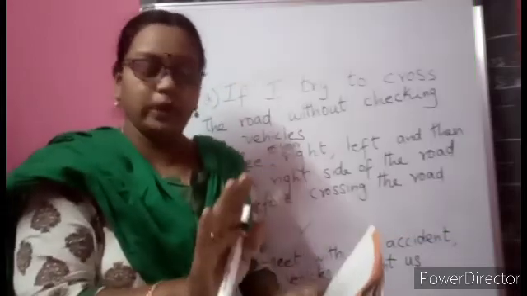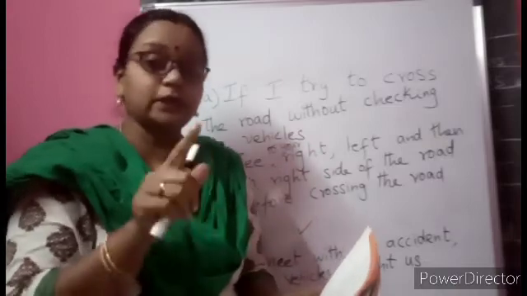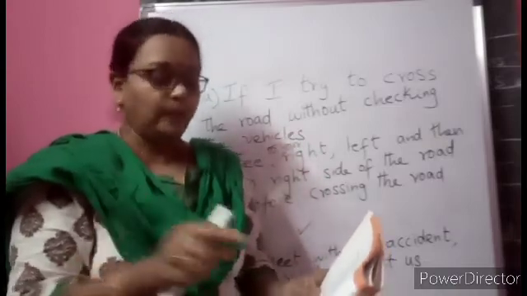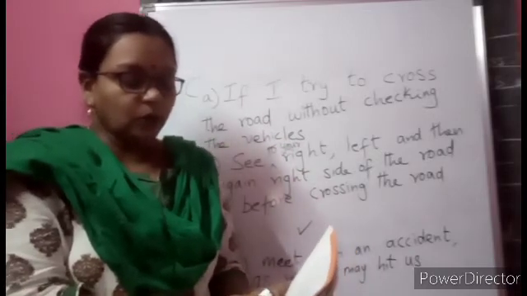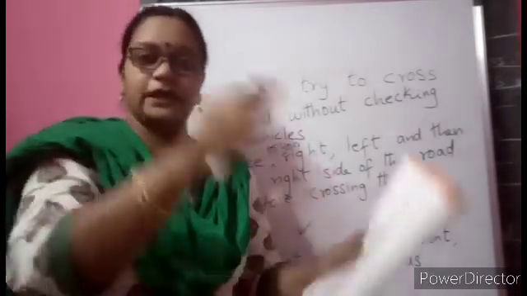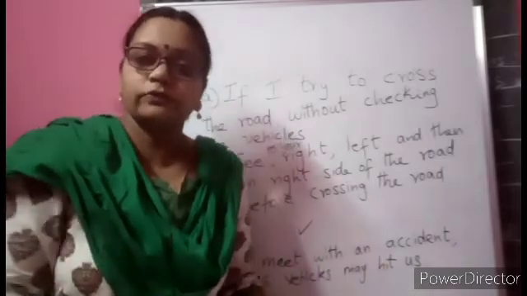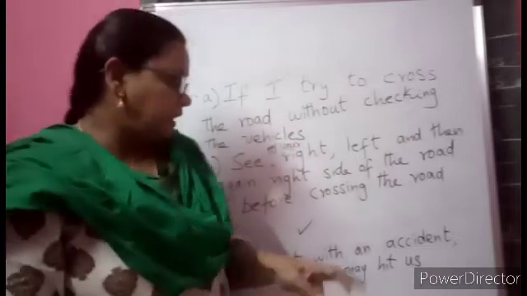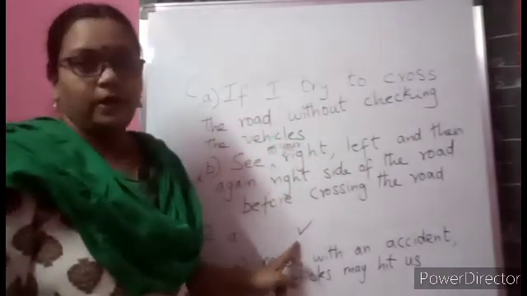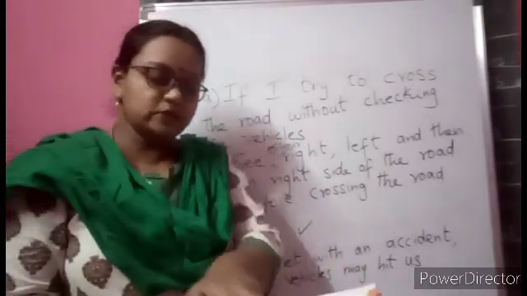Tell him to stop and wait for the traffic light to turn green, because you know that green is for go. Or another one: race along with him across the traffic light before it turns red. You know that after yellow, red will come, so first, let us go fast. Which one should you choose, children? Very good. You have to choose the first option.